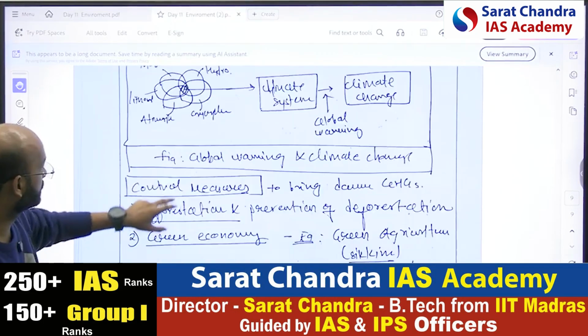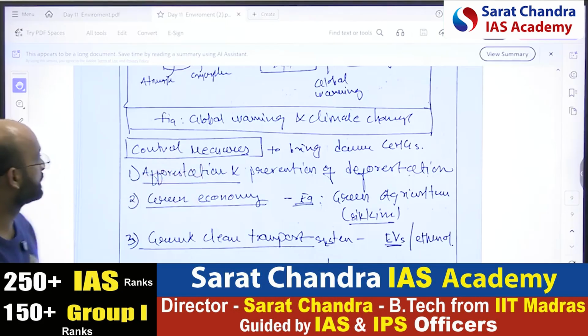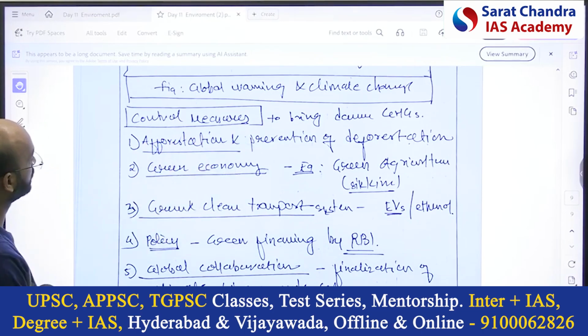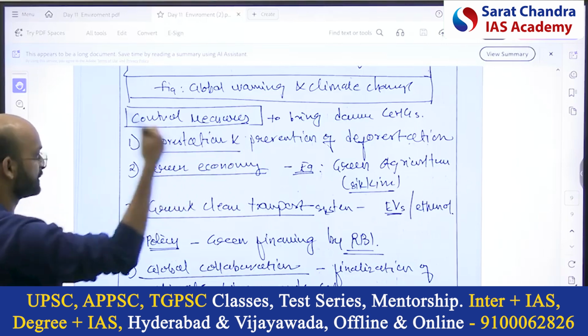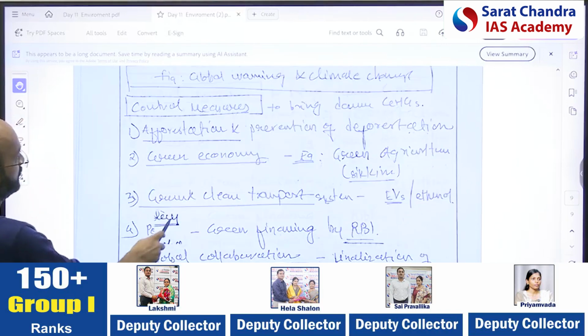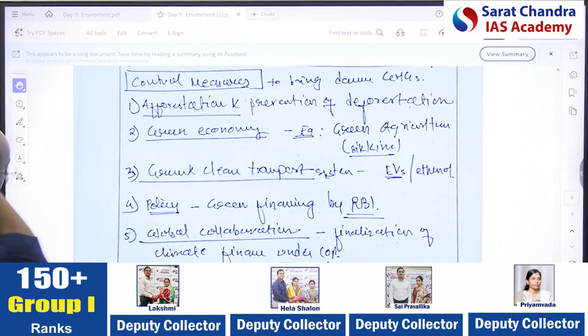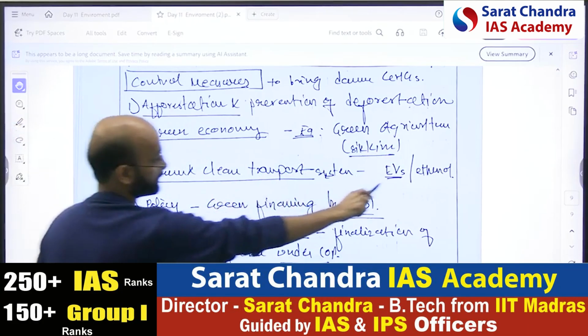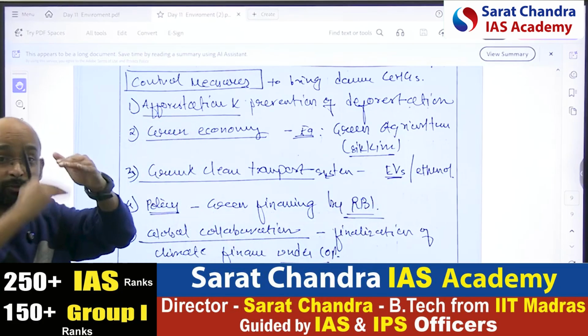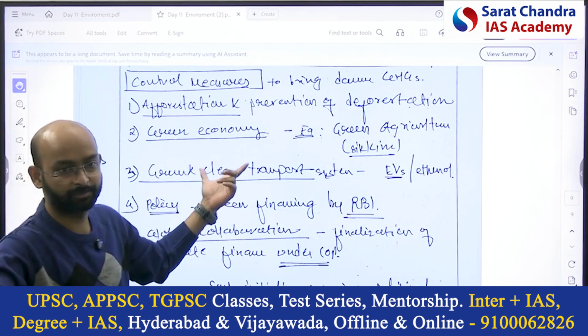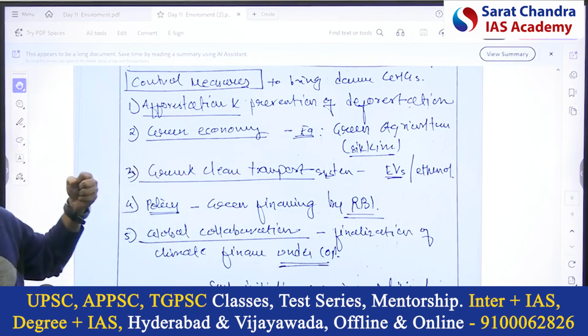A small diagram. Global measures to bring down the greenhouse gases, control measures. Afforestation is the common thing. Green economy: we have to bring green agriculture, for example Sikkim organic. Green and clean transportation, EVs, because it's asking us to reduce the greenhouse gases. How will you reduce? By adopting green technology or absorbing it, right?